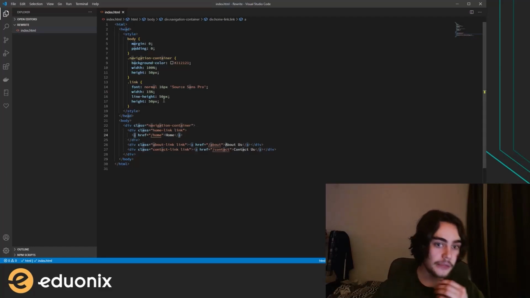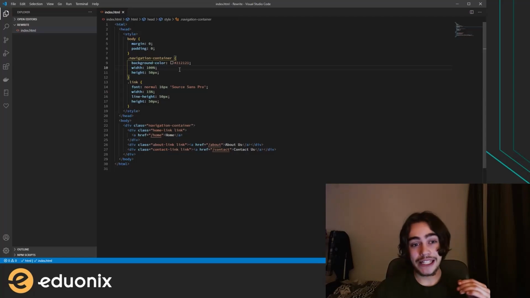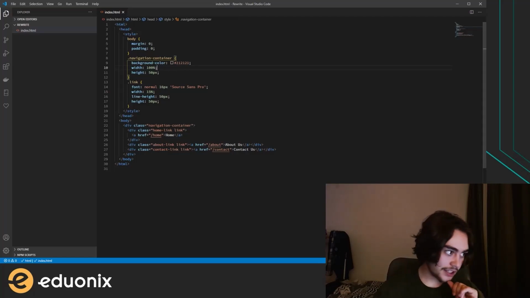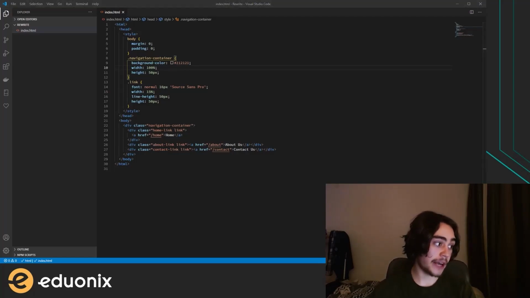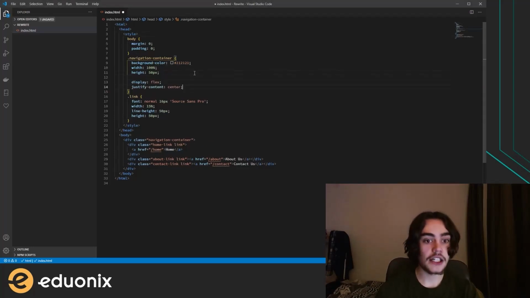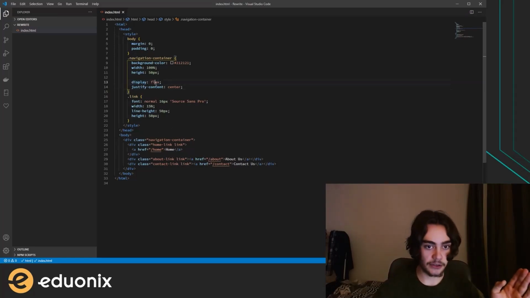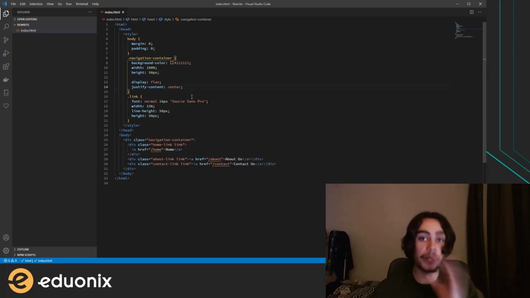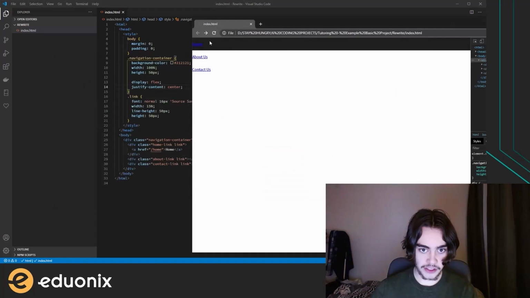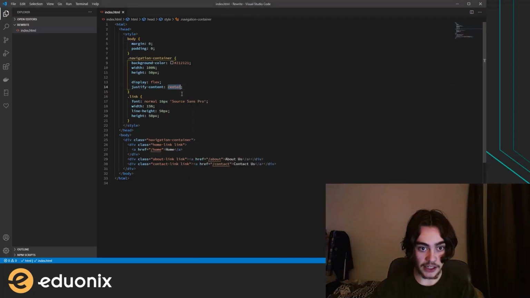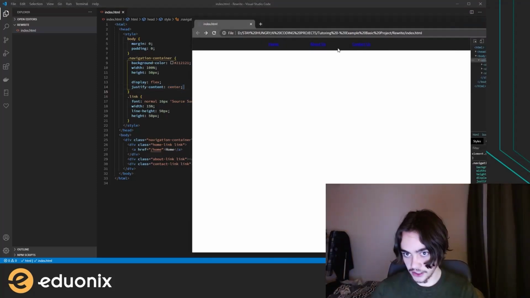So now I'm going to be taking you to something a little more advanced in CSS, something that is extremely powerful. This is called a flexbox. And all you have to do to make an element into a flexbox is add display flex. And now we have a bunch of powerful positioning tools. For one, it's going to go ahead and fix this problem here and organize them cleanly into a row. And we can also justify the content to the center. And as you can see, it's done that for us.